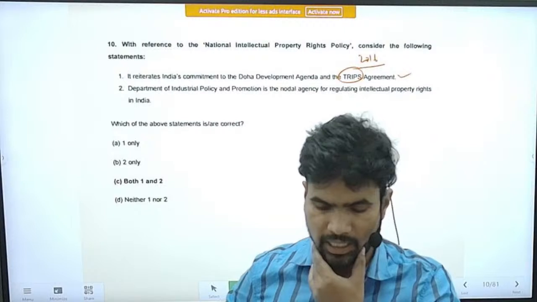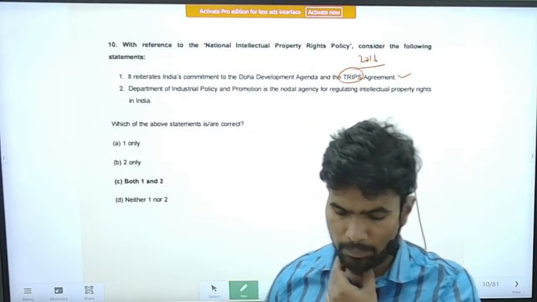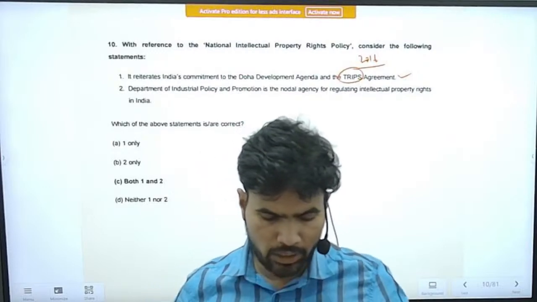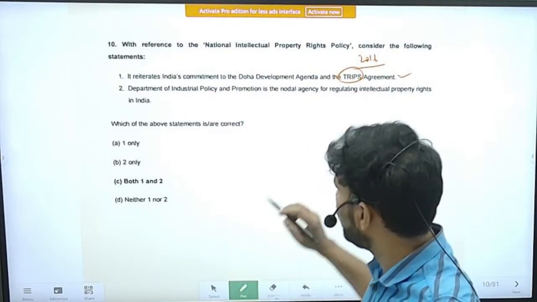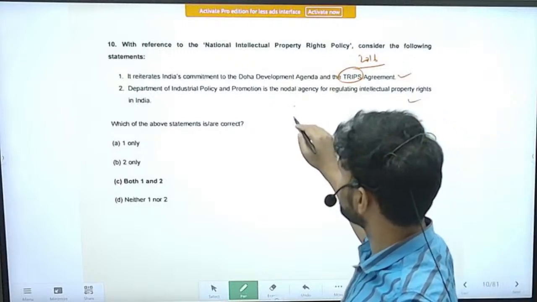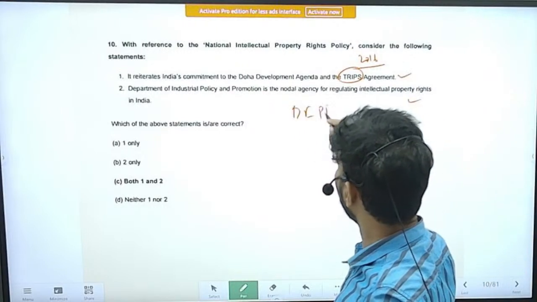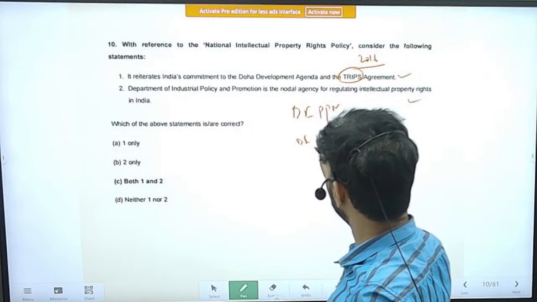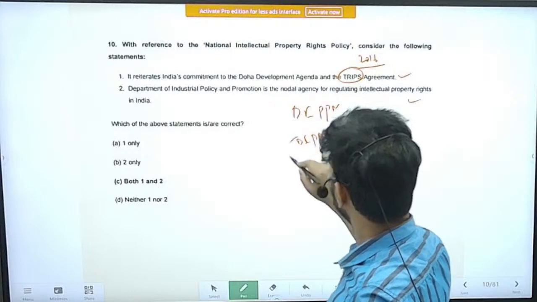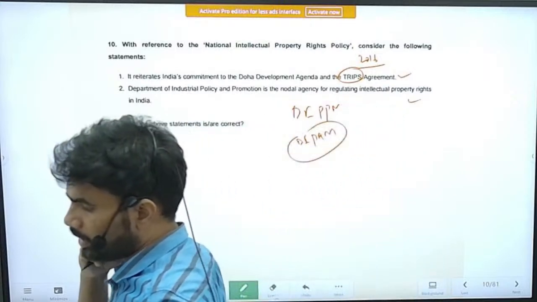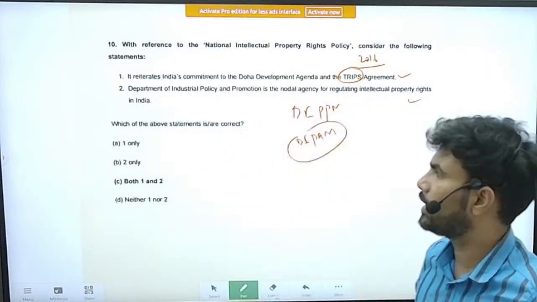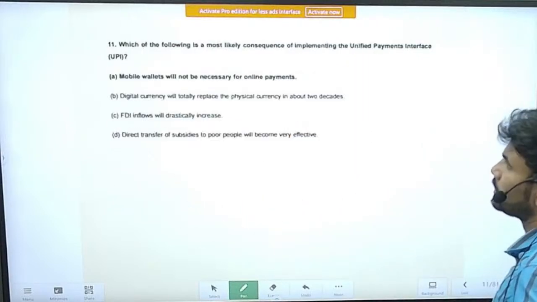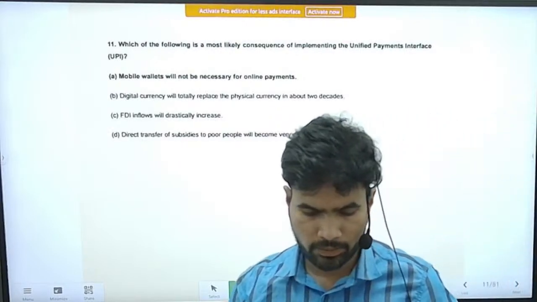So the statement is correct. Statement 2: The Department of Industrial Policy and Promotion is the nodal agency for regulating intellectual property rights in India. So this is also a correct statement. DIPP, I think now it has been changed to DPIIT. So this body is the nodal agency for regulating IPR-related aspects in India. So both the statements are correct. Correct option is option C. Right. Next question, question number 11.